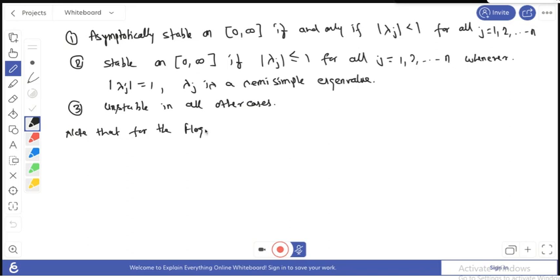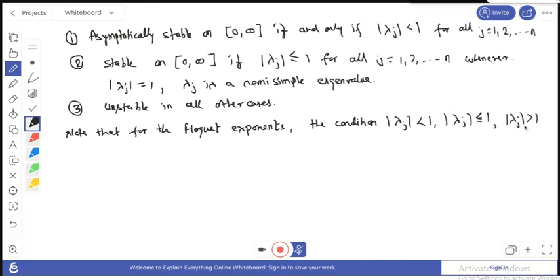For the Floquet theorem, you find the Floquet exponent, that is our mu j component. The condition may be refined as these three conditions: the first one is less than 1, the second one is less than or equal to 1, and the third one is strictly greater than 1. The first one is asymptotically stable; the second is stable, where each lambda j that equals 1 is semi-simple; and for the other the system is unstable.